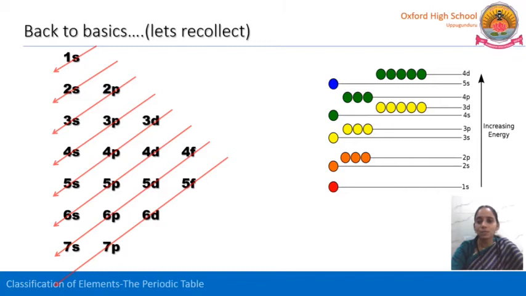So, 1s, 2s, 2p, 3s, 3p, 4s, 3d, 4p, 5s and 4d, then 5p and then 6s. And then after completion of 6s, it will move to 4f, then 5d and 6p. This is the order of writing electronic configuration.